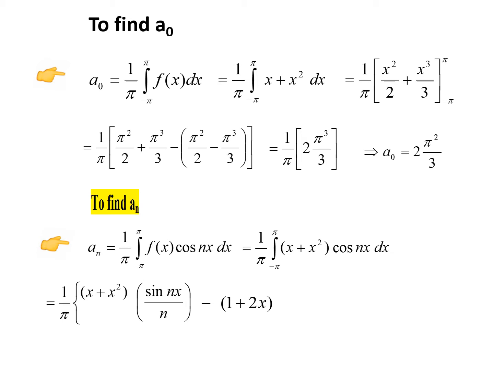into integrate the second. So the second is sin n x by n, so that when we integrate we get minus cos n x by, again n will come, so n squared. Next, plus differentiate the first. So here the first term is 1 plus 2x. So plus, when we differentiate that we get 2 into integrate the second. So here the second term is minus cos n x by n squared. So minus cos, cos when we integrate sin. So we have minus sin n x, again by n will come. So that's why we have n cubed. And of course we have to apply the limit from minus pi to pi.